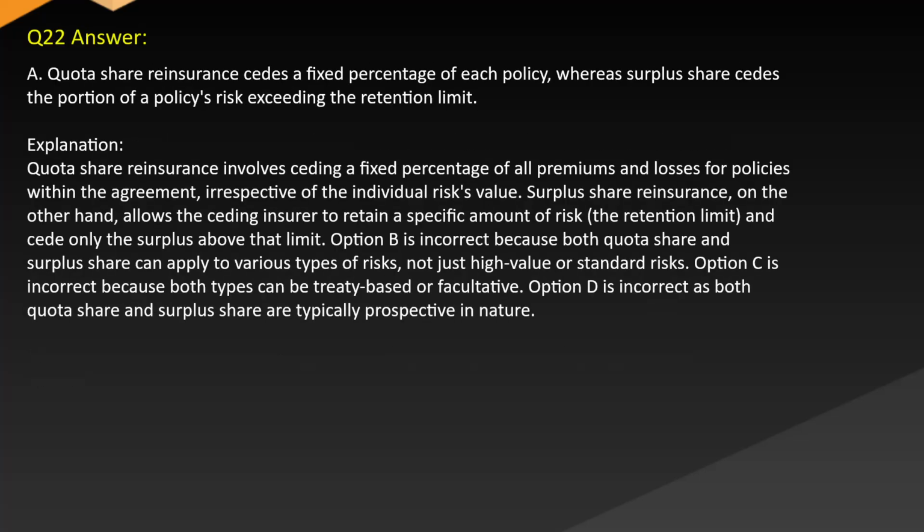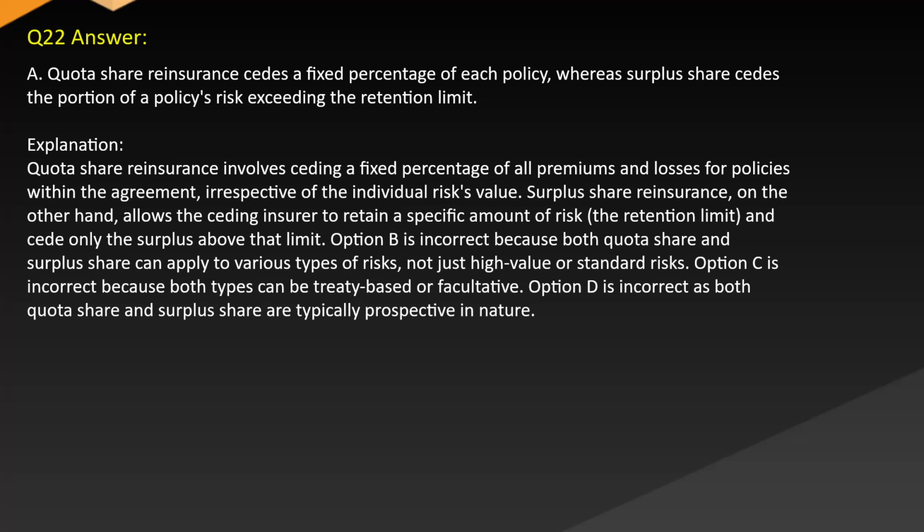Correct answer: A. Quota share reinsurance cedes a fixed percentage of each policy, whereas surplus share cedes the portion of a policy's risk exceeding the retention limit. Explanation: Quota share reinsurance involves ceding a fixed percentage of all premiums and losses for policies within the agreement, irrespective of the individual risk's value. Surplus share reinsurance, on the other hand, allows the ceding insurer to retain a specific amount up to the retention limit and cede only the surplus above that limit.